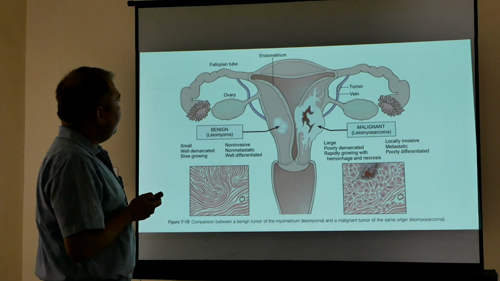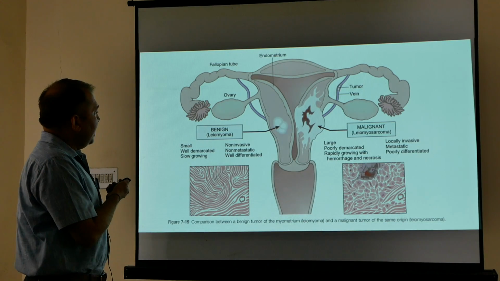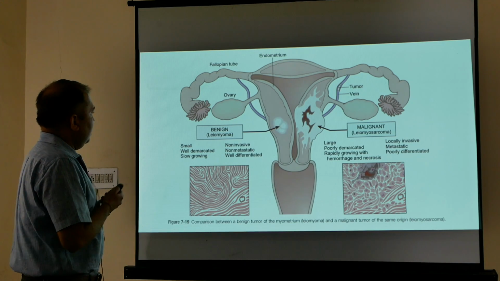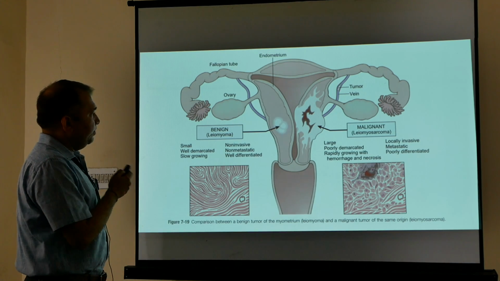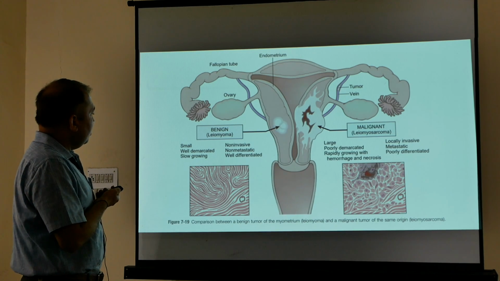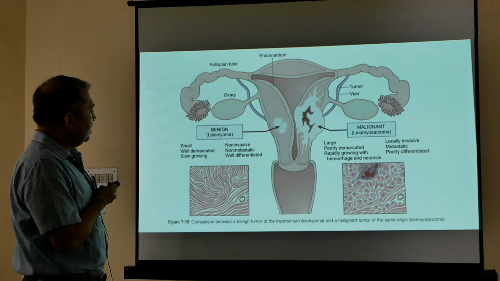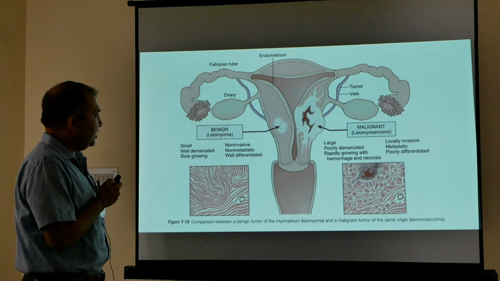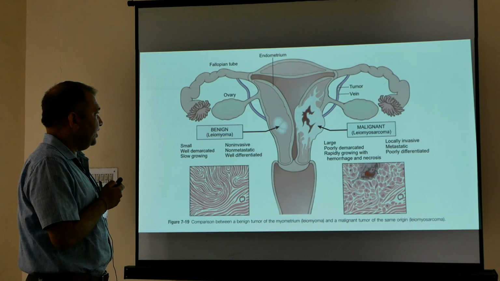In these diagrams we can show a benign leiomyoma and a malignant leiomyosarcoma. Leiomyoma is a benign tumor of the endometrium. It is small, well demarcated, slow growing, non-invasive, non-metastatic and a well differentiated tumor.